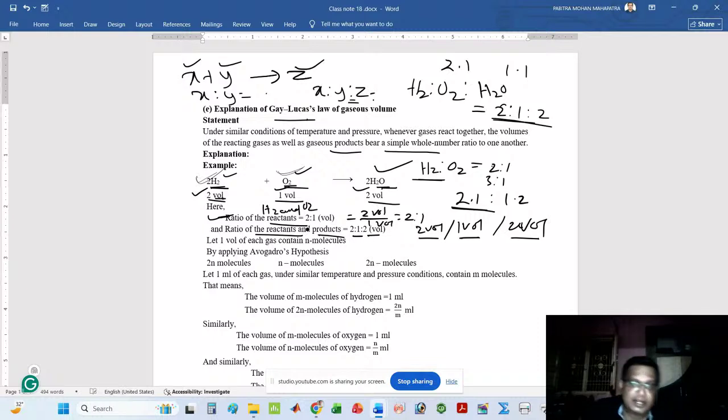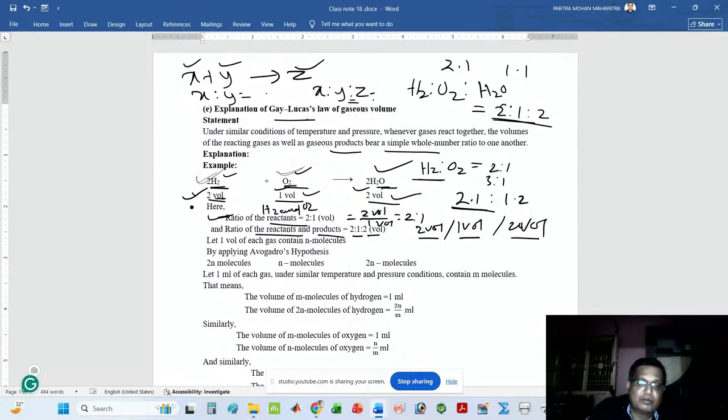Now, our target is to support Gay-Lussac's law. That means our target is to verify the ratio of the reactants and products, whether it is a simple whole number ratio or not. It can be proved by using Avogadro's hypothesis. As per the experimental condition, it is seen that 2 volumes of hydrogen react with 1 volume of oxygen to form 2 volumes of water molecule.